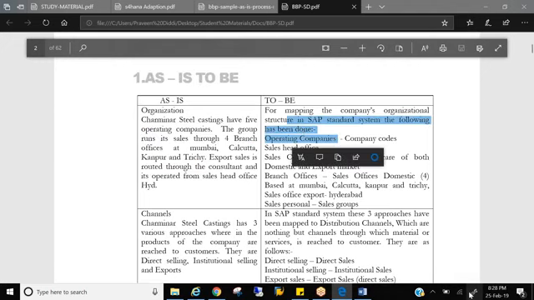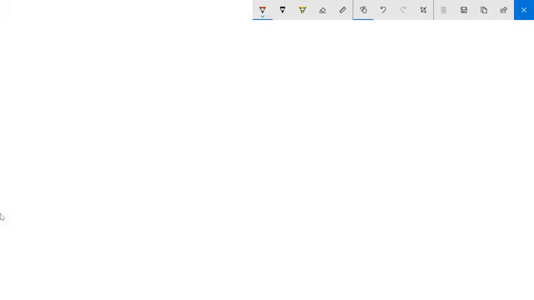Let me give you 1 or 2 scenarios. When you sit for requirement gathering, your customer is telling that we are a piston manufacturing company for automobiles, and we supply goods to our customers.